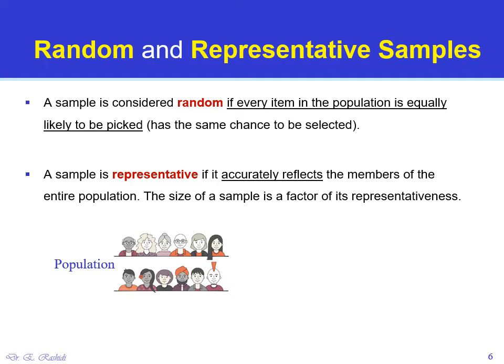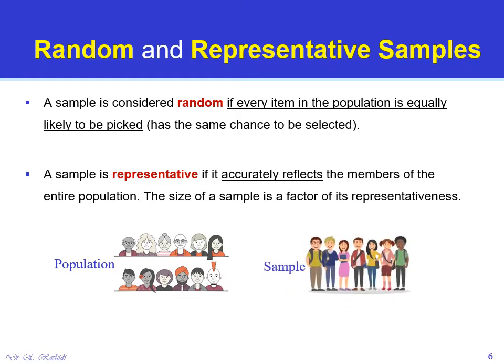example, picking high school students, because that's not random, nor is it representative, because the average age of students in a high school is much younger than the entire population of a city. So it's not random, nor is it representative.